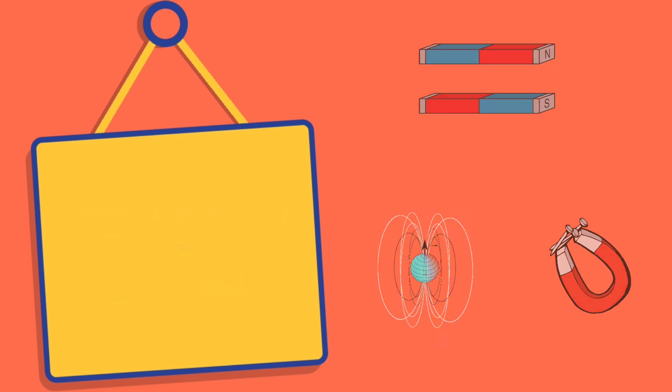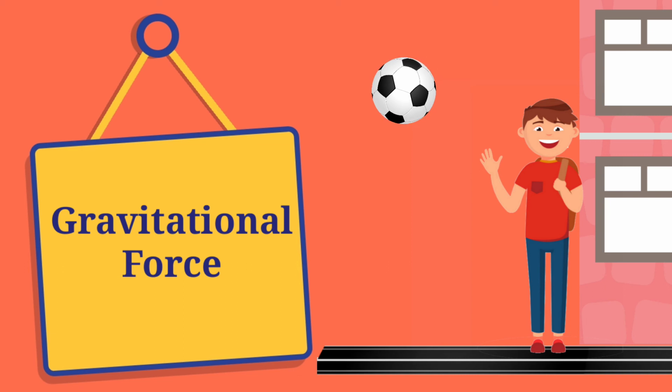What can be the next example? Gravitational force. The force of gravity is a non-contact force which attracts the body towards itself. We all know that if we throw any object in the upward direction, the gravitational force pulls that object towards itself. Here there is no direct contact between the earth and the object. In non-contact forces, there is indirect interaction between the two objects giving rise to the forces.